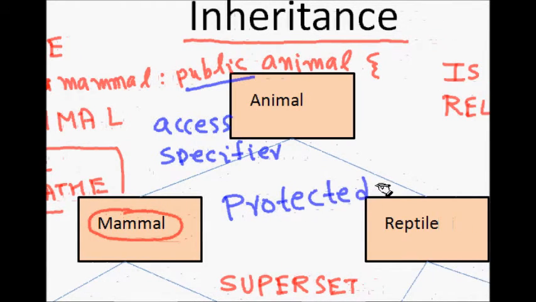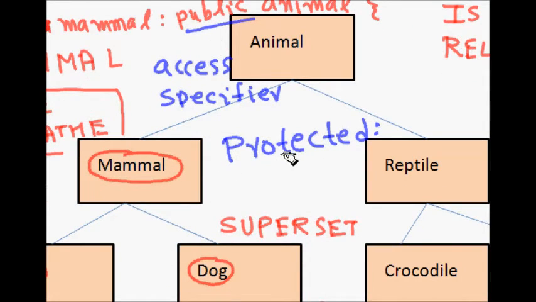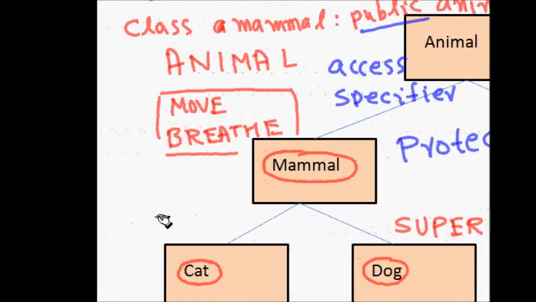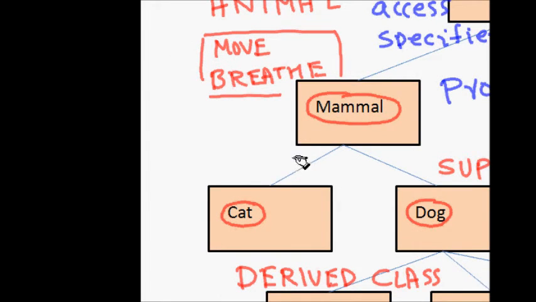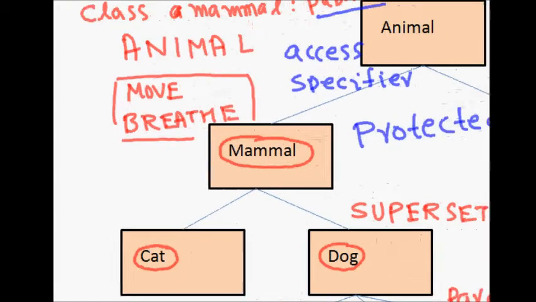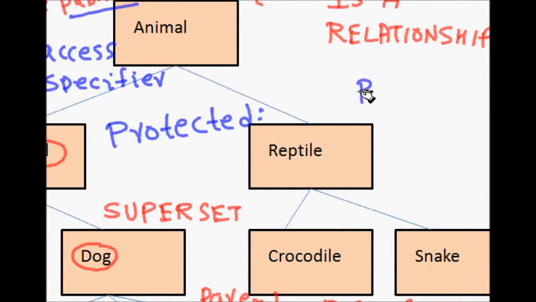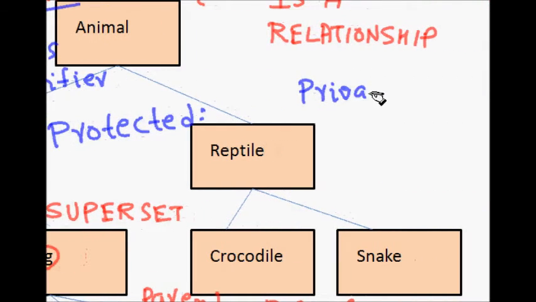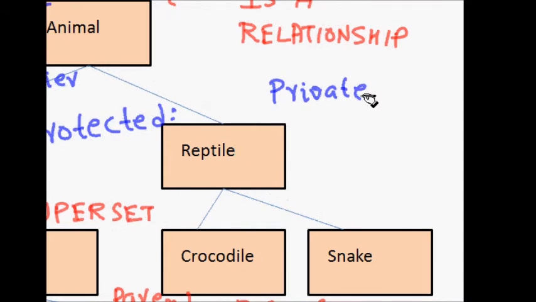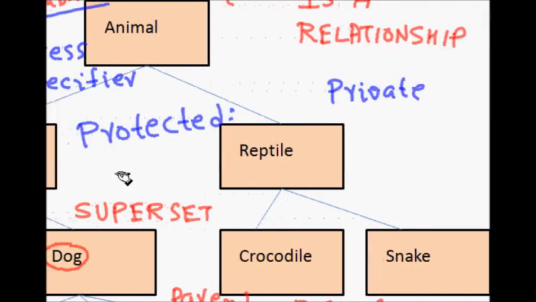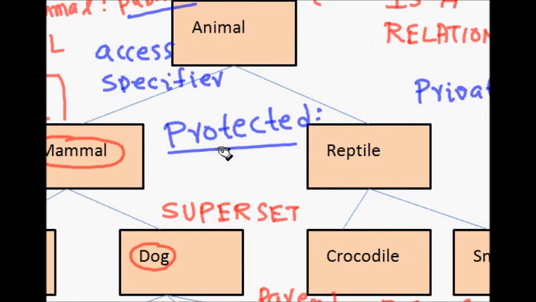Then you will see another access specifier, protected. So there is a protected keyword in your classes now. What does this mean? We saw that whatever is defined public in a class can be accessed from outside the class, and whatever is defined private can be accessed only from inside the class.